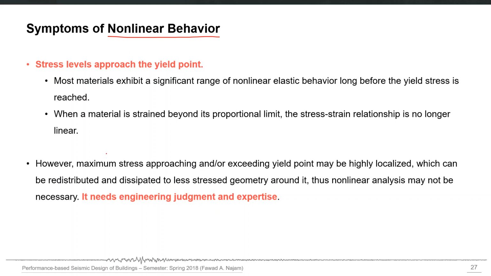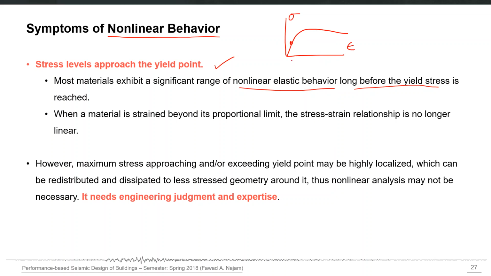For example, the very first symptom is that at the material level, the stresses approach the yield point of that material. Most materials exhibit a significant range of nonlinear elastic behavior long before the yield stress is reached. So if a certain material has this kind of stress strain curve, and the applied loading is not taking it up to the yield point, it has nonlinear elastic behavior.